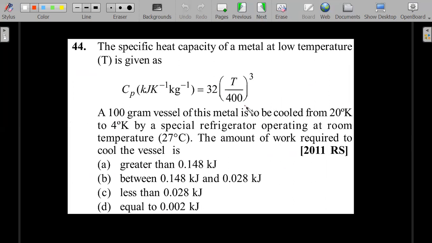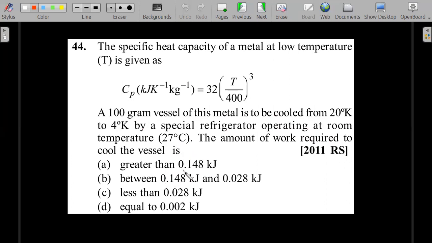Right, specific heat. Now we are entering situations where the heat capacities could be functions of temperature. So what did JEE Mains ask on this? The specific heat capacity of a metal at low temperature T is given as this expression. A 100-gram vessel of this metal is to be cooled from 20 Kelvin to 4 Kelvin by a special refrigerator operating at room temperature of 27 degrees centigrade. The amount of work required to cool the vessel is given in some ranges and values.